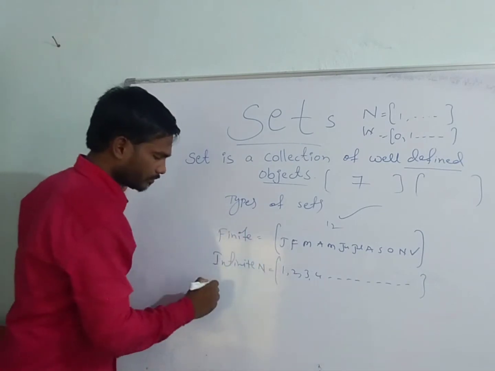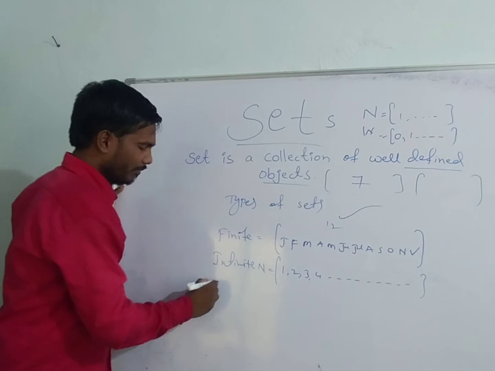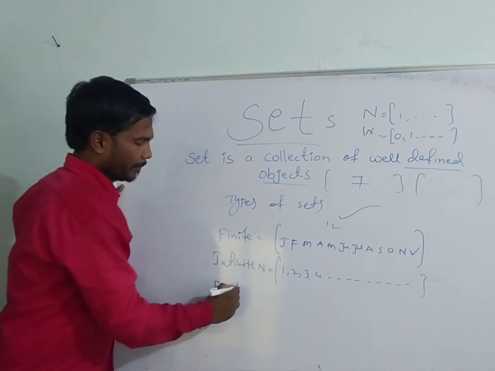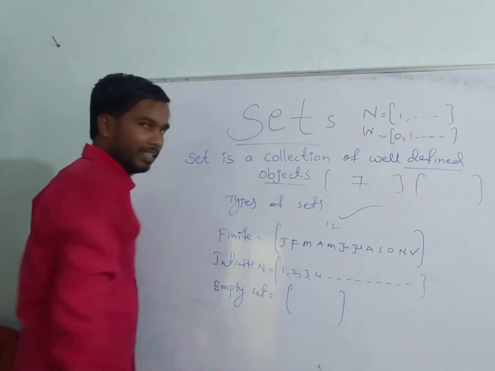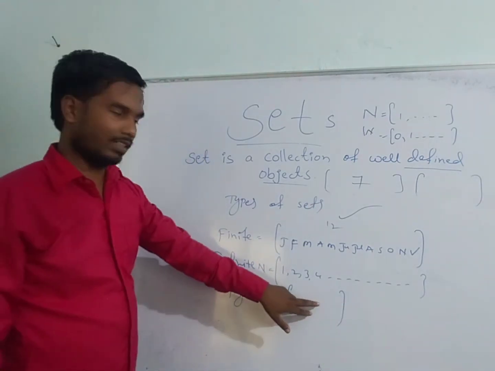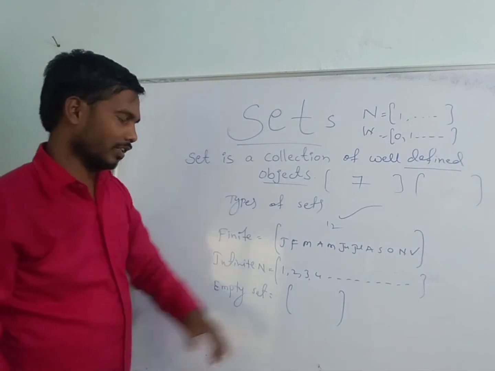Next, null set or empty set. Empty set means there are no elements in that set.